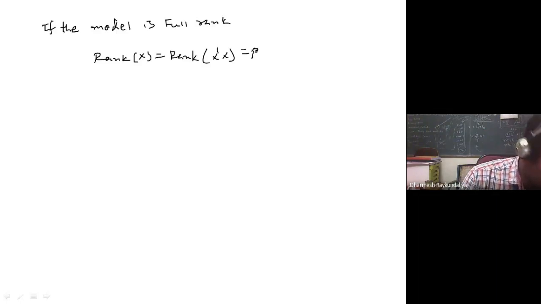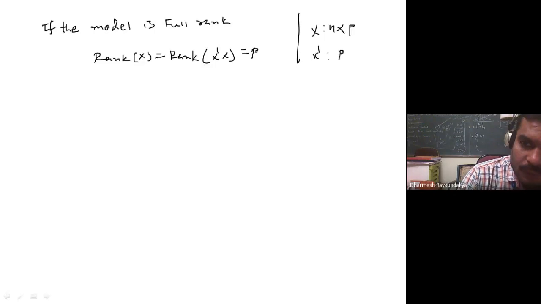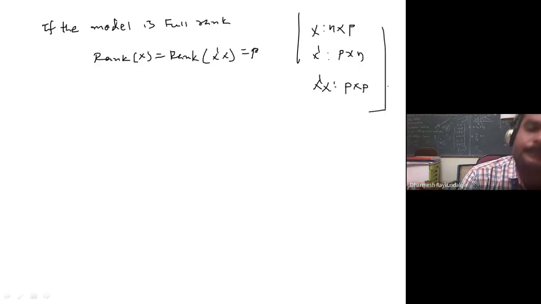Okay, if it is a full rank, then what will be the order of X dash X? X is of order n cross p, X dash is p cross n, so X dash X is p cross p. So it is a full rank matrix. If the rank of X dash X is p, therefore X dash X inverse exists.